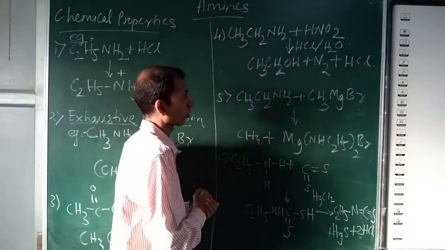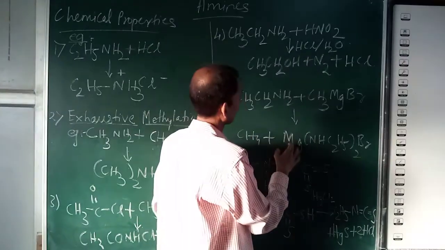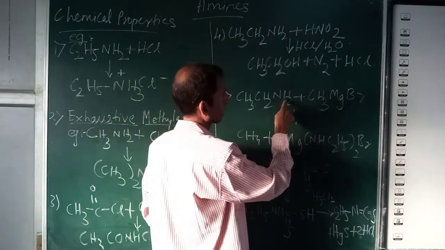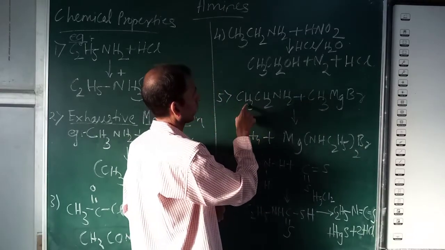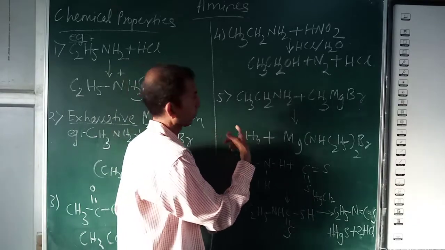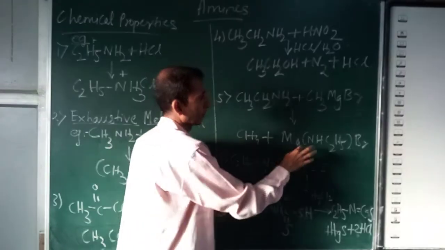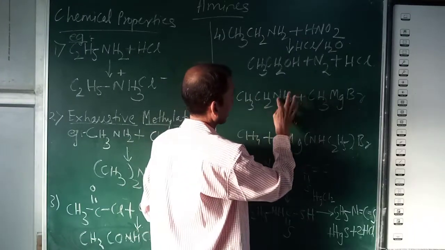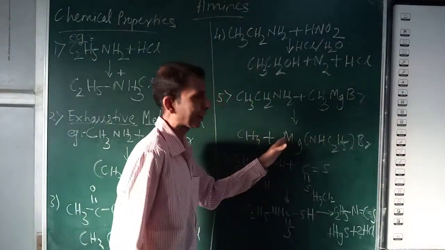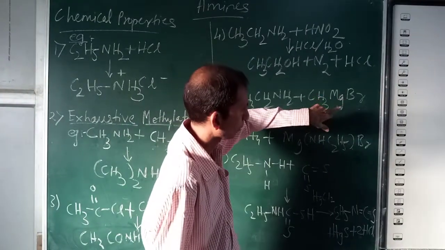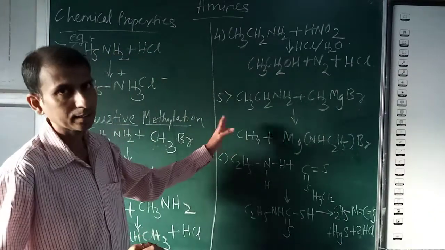The remaining atoms form a byproduct: Mg, NH, C2H5, and Br. Mg valence is 2, so one bond with NHC2H5 and one bond with Br. This is the byproduct, but the main product is the alkane methane.